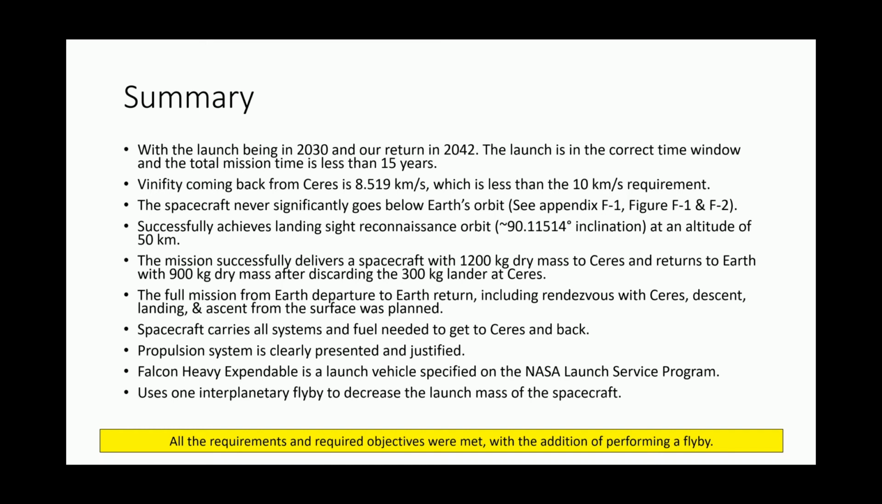After 8.5 long years orbiting Ceres, the spacecraft will then depart, leaving the lander in orbit to begin its 1.5 year long journey back home. Finally, the spacecraft will arrive at Earth on December 13, 2043, where we will welcome it with open arms.